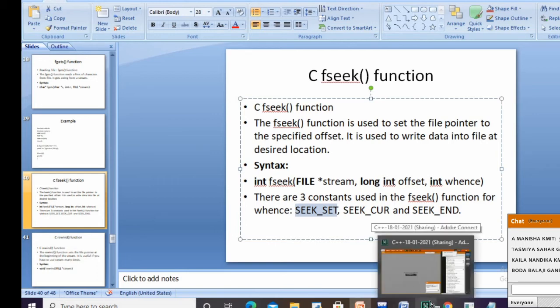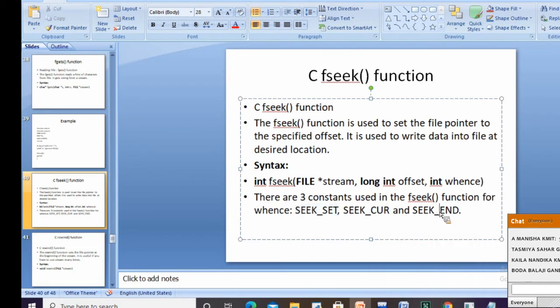See, SEEK_SET is used to move the file pointer to the beginning of the file. SEEK_END is used to place it at the end, and SEEK_CUR is the current position. SEEK_SET is used to move the file pointer to the beginning of a file.